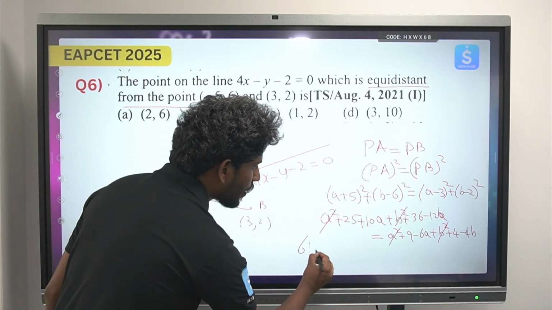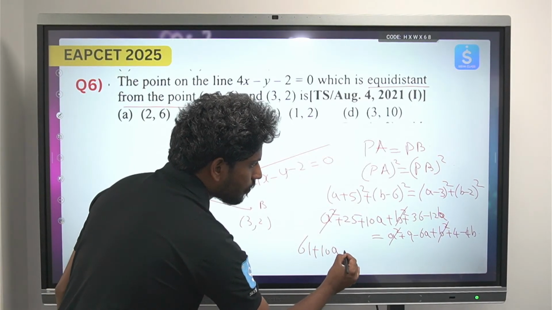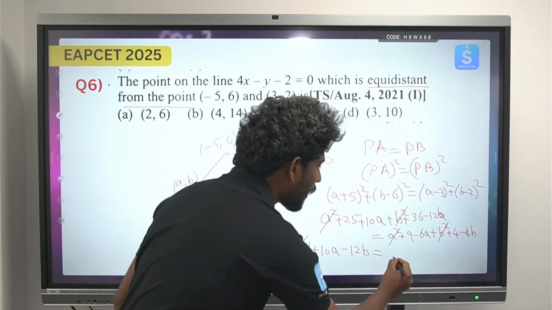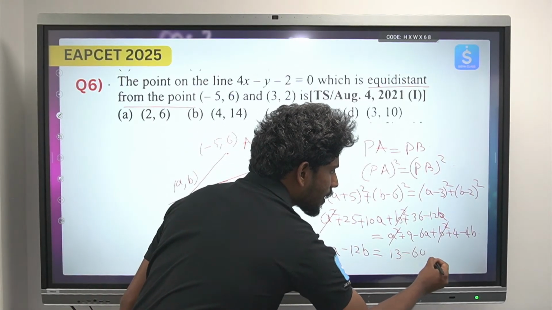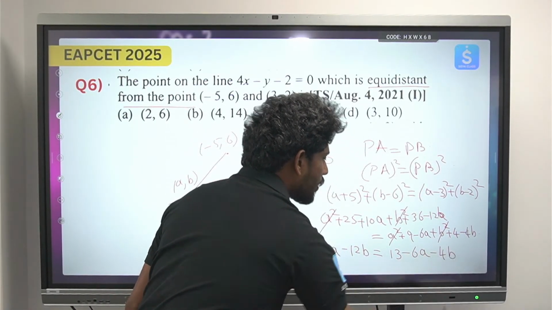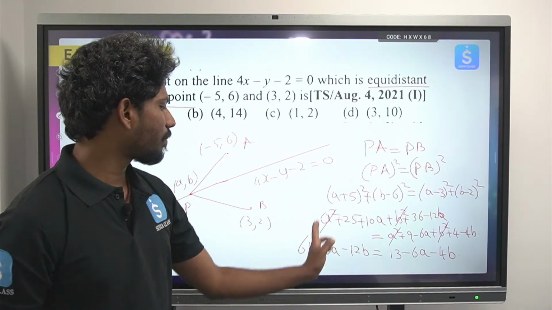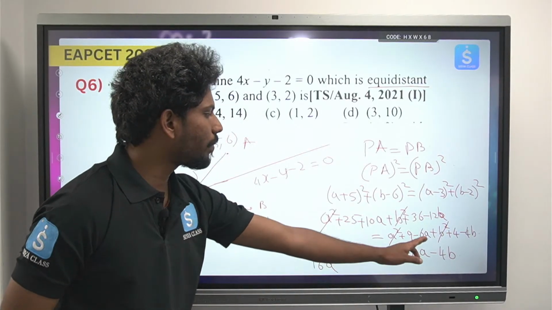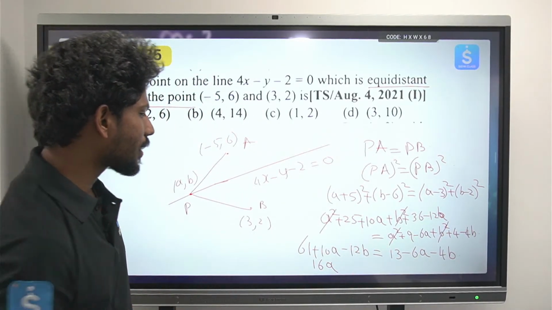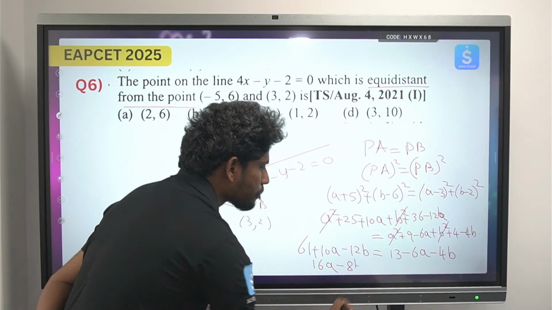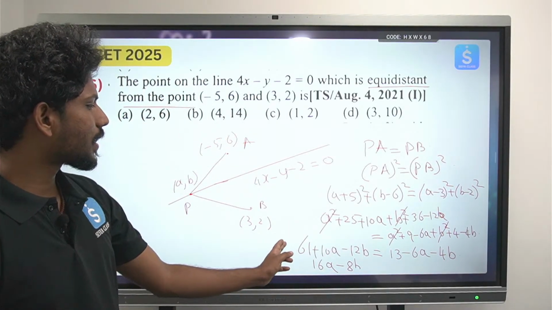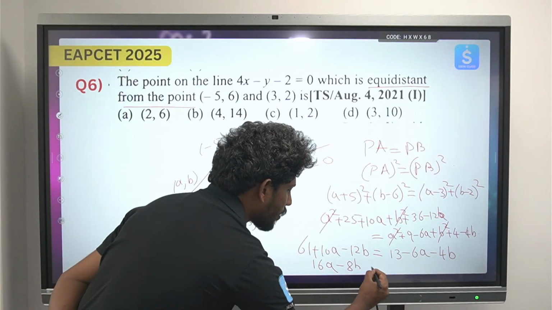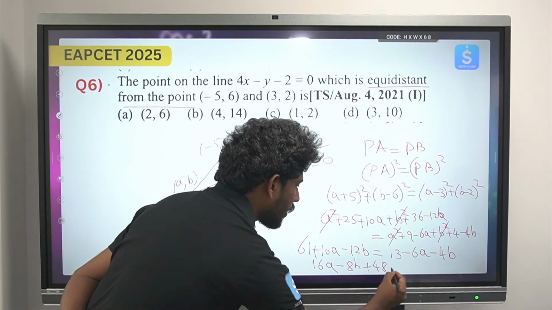So 61 plus 10a minus 12b is equal to 9 plus 4, 13, 13 minus 6a minus 4b. So rearranging, 10 plus 6 is 16, so this will be 16a, minus 12b plus 4b, that will be minus 8b, and 61 minus 13, that will be 48, so 48 is equal to 0.